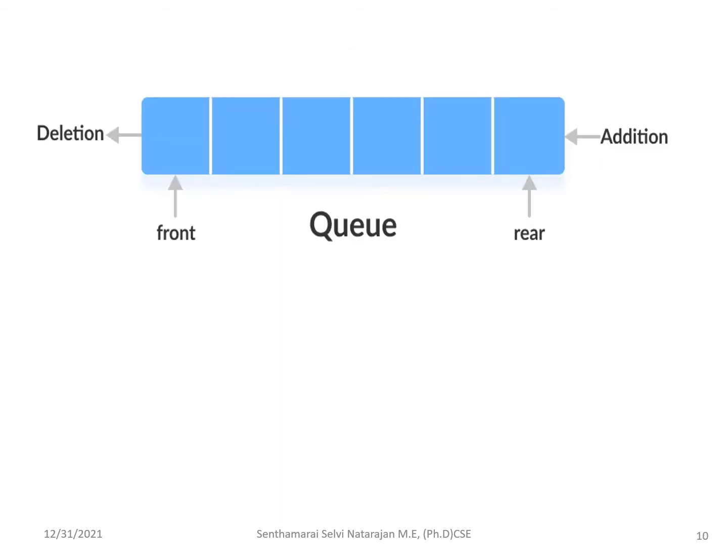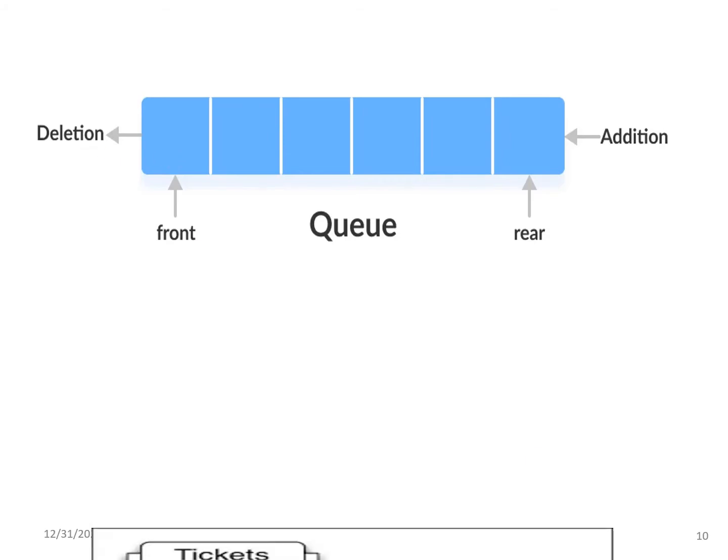The next data structure is the queue. You all know the queue well, that is, standing in a queue if you are taking tickets or having darshan at a temple. So here you will have the addition at this point, and then the deletion at this point. At the rear end you perform the addition, and at the front end you perform the deletion.